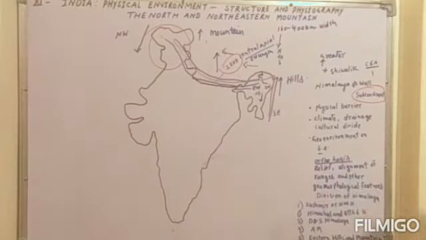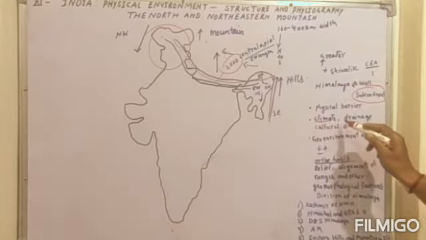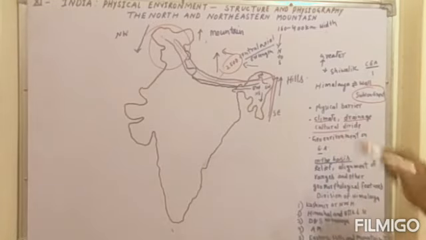And there are so many other physical barriers. We will find other features as physical barriers, and there are different types of divides of the Himalayas, such as climatic divide, drainage divide, cultural divide, and many others. If you see the climatic divide, you will find differences between the subcontinent and Central Asian countries. About drainage, the Himalayas provide the perennial system of rivers.